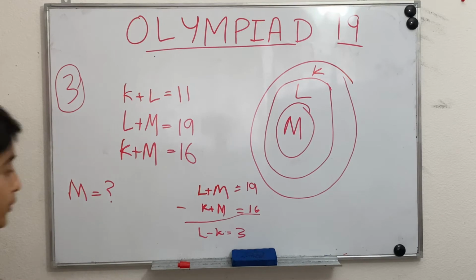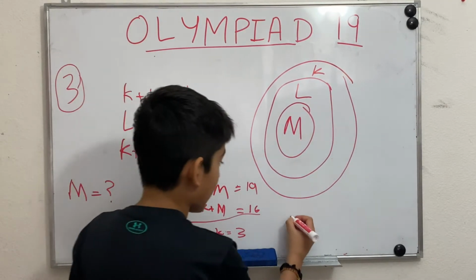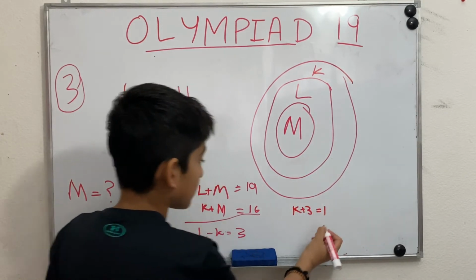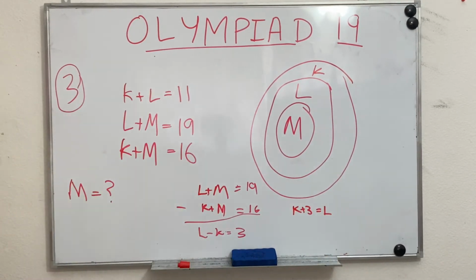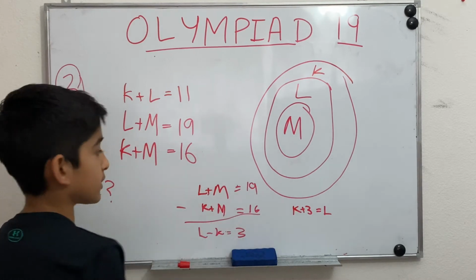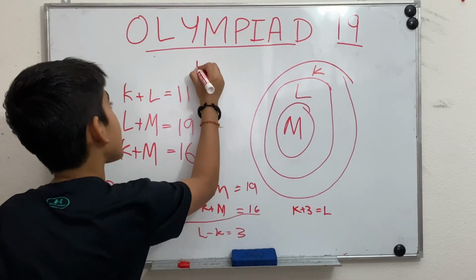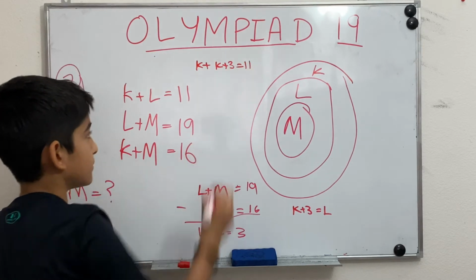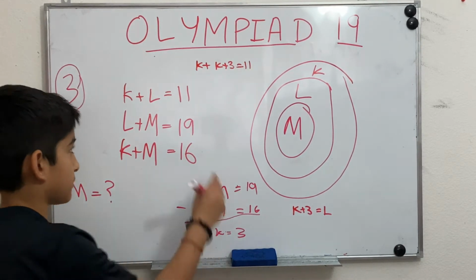Now, we know L minus K is equal to 3. What else do we know? We know L is equal to K plus 3, or K plus 3 is equal to L. Okay, now we can plug it in for L. So we can plug it in right here. So if we know what L's value is, K plus 3, we can just do K plus 3 is equal to 11. So we found one variable once we get this.